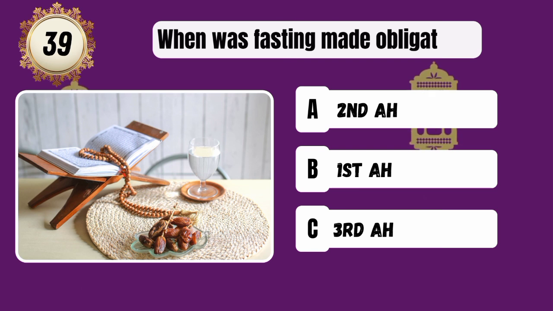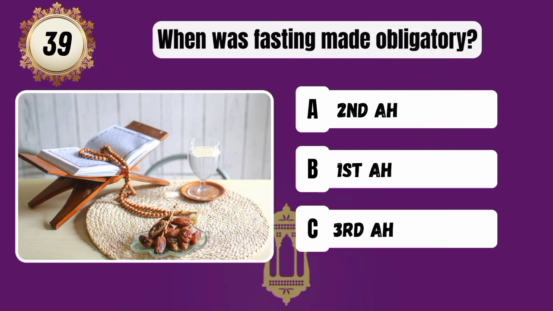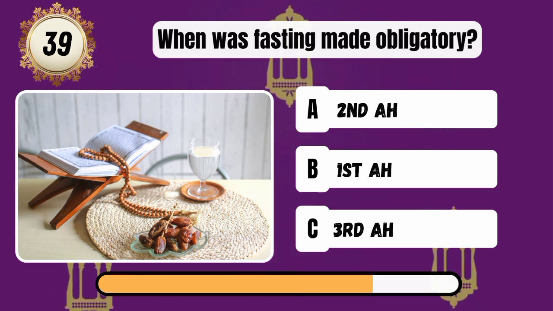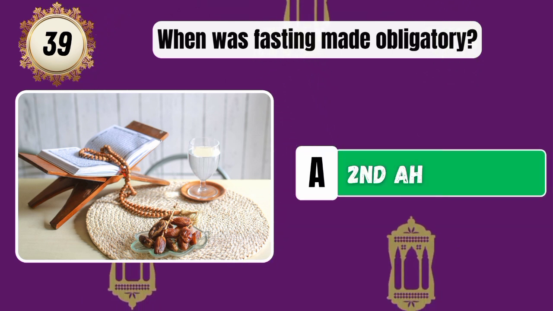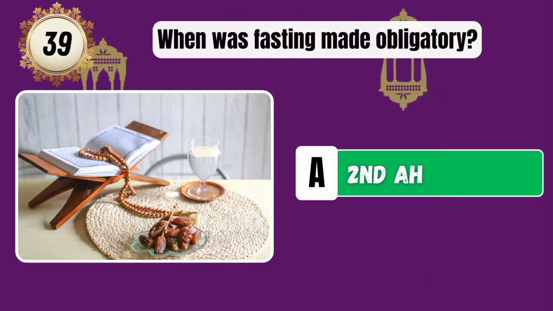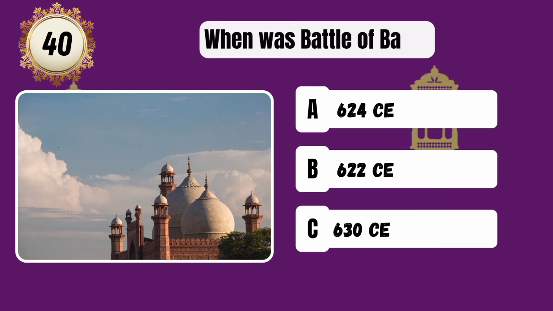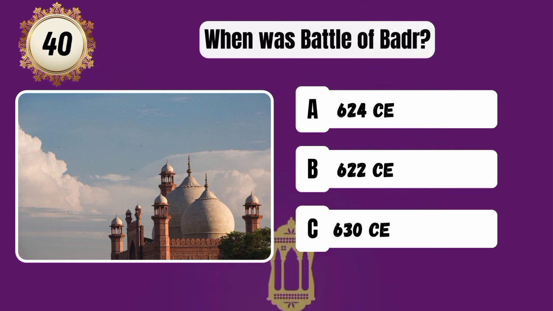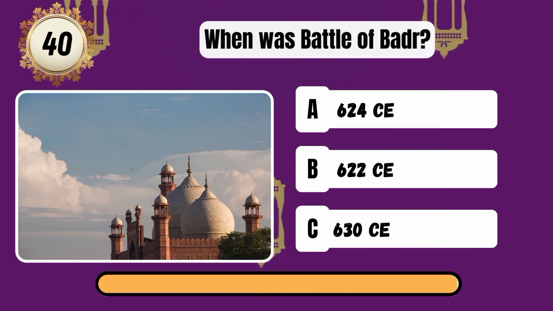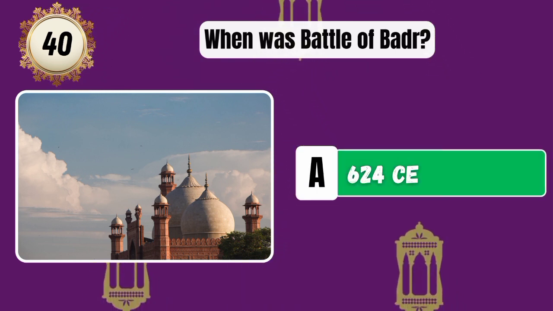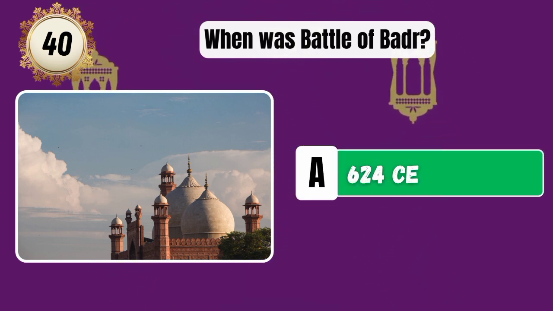When was fasting made obligatory? Correct answer is second year. When was Battle of Badr? Correct answer is 624.